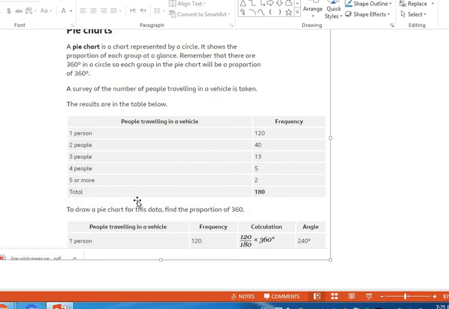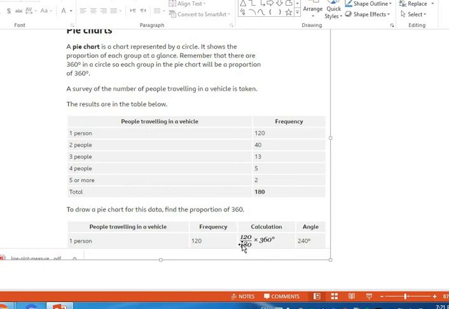So to draw a pie chart for this data, find the proportion of 360. Give me the percent. People traveling in a vehicle, frequency, calculations and angle. These are the steps. 1 person, frequency 120. 120 over what? Over the total. Focus.